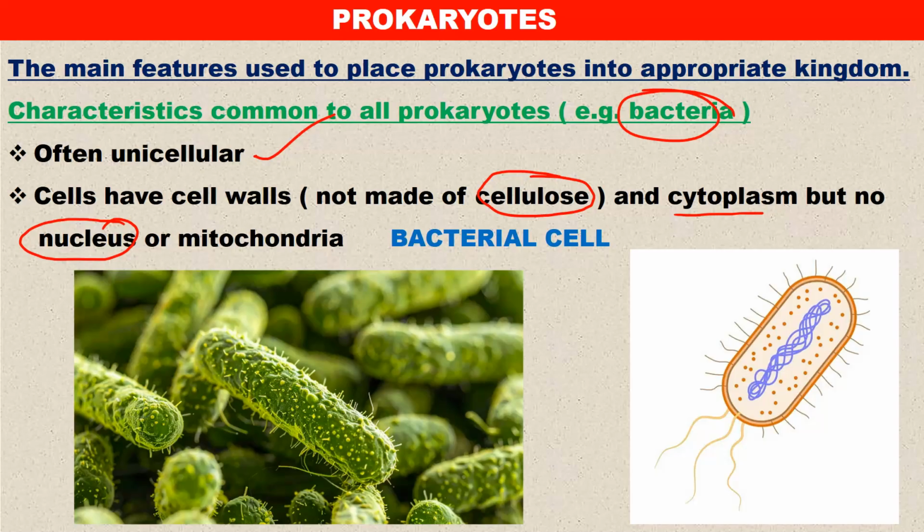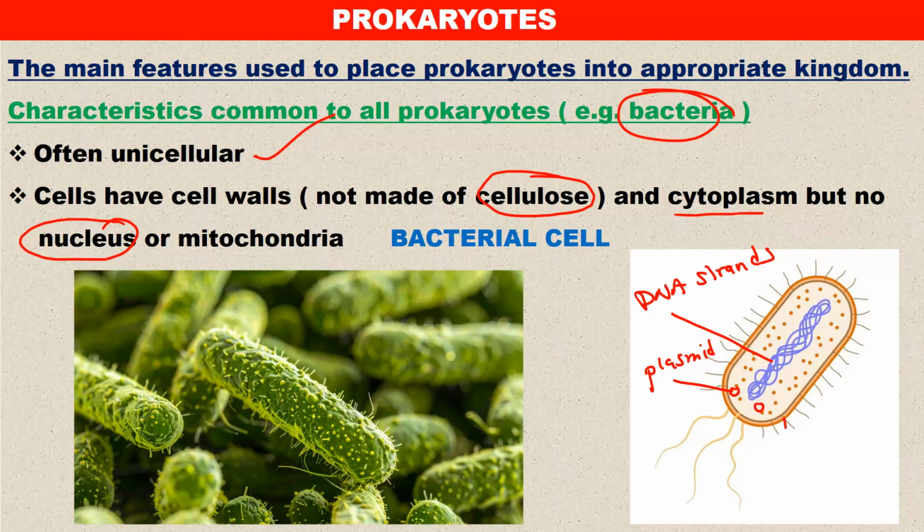Now, what you are seeing inside here is just the genetic material. So this is the DNA strand. If I were to label this, this is the DNA strand. So they do not have the nucleus, and also no mitochondrion. Then I can put the circular things, which are called plasmids. These are normally used in genetic modification.